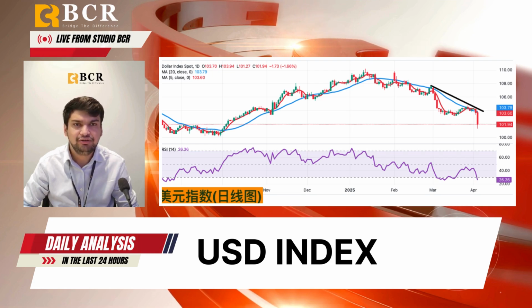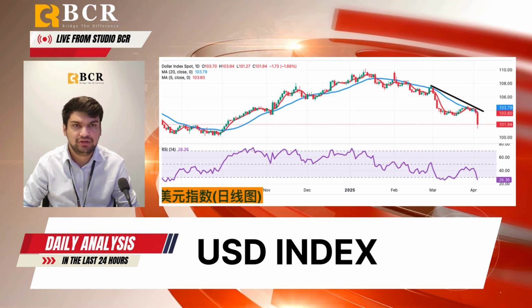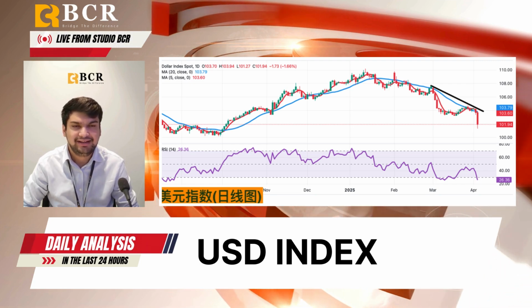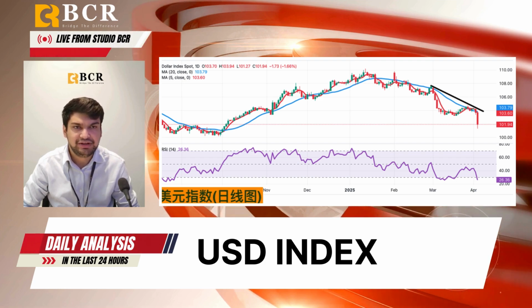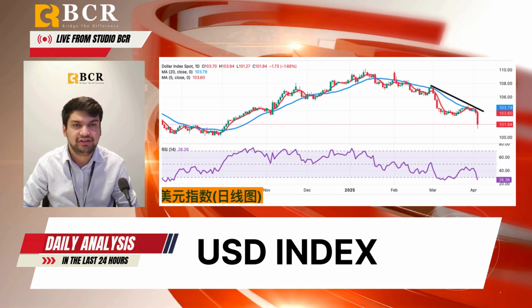The dollar continued to slide as US President Trump announced Liberation Day tariffs, which led to increased investor concerns about slowing economic activity. Technical indicators also added pressure with multiple key moving averages pointing to further downside.